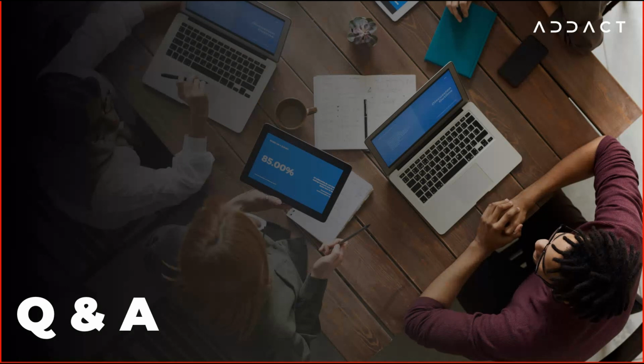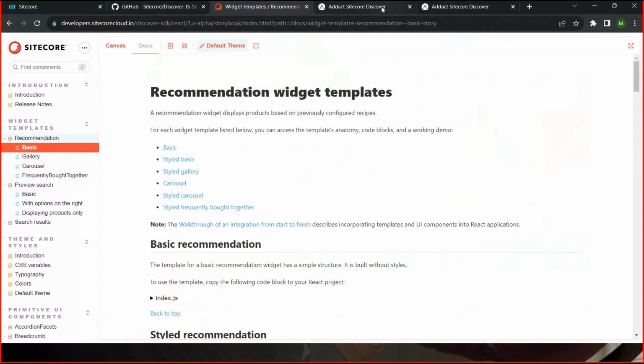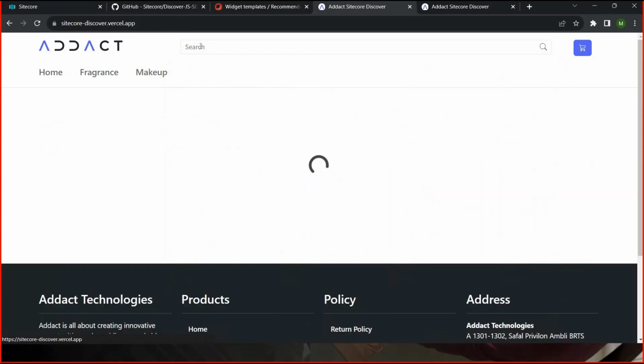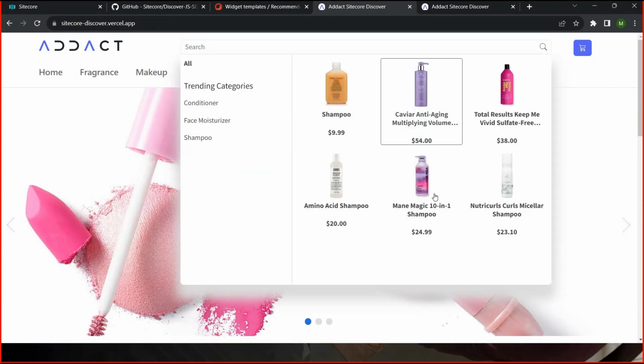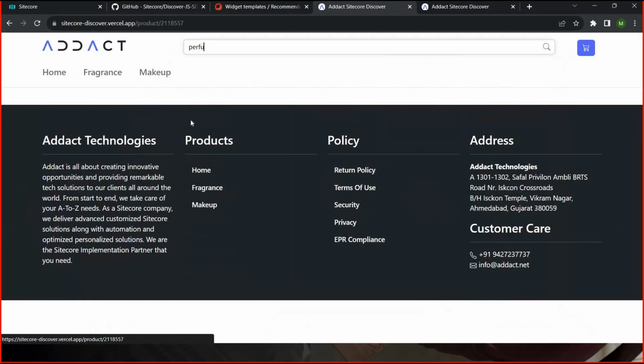Next is, can you give any personalization example which you have configured in Sitecore Discover? Sure. Let me go to the website. You can see we are getting the data based on personalization. Previously I searched for the shampoo product, so you can see now I am getting all the shampoo data here. If I search for a different product, perfume, let's say. Okay.